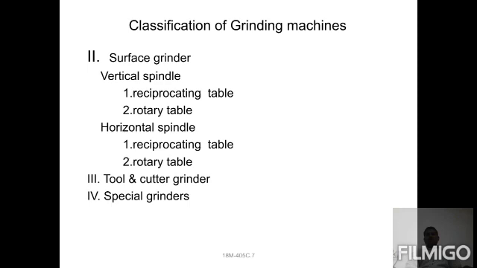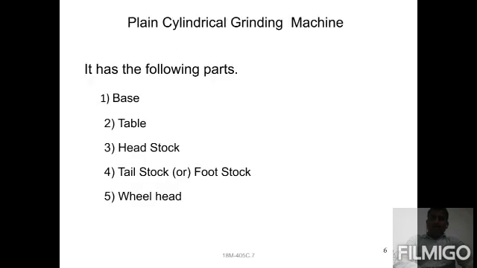Then third one is the tool and cutter type of grinding machines. Next, fourth one is special grinders, which are used in manufacturing process industries. There are special types of grinding wheels as well. First, we discuss the plain cylindrical grinding machine.